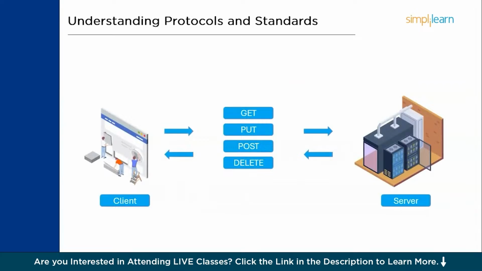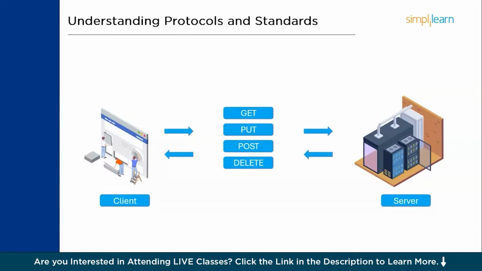Just say you're working on Facebook or Instagram, you try to post something, write a comment, or like something, right? That is the activity, and these activities go through four different types of requests: the GET request, PUT request, POST request, and last, the DELETE request. Now, if you are connected to a single server, this might not be that tough.